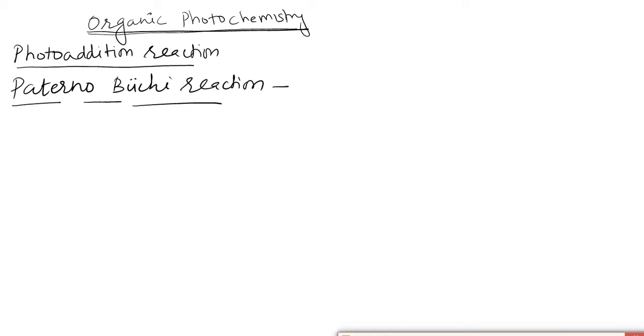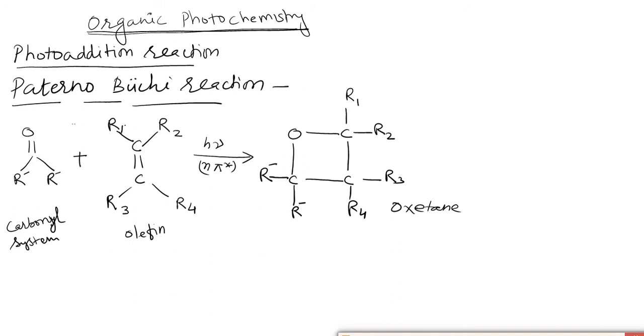The photocycloaddition of carbonyl compounds and olefins is generally known as the Paterno-Buchi reaction, and oxetanes are the product of this reaction. That is, this is the reaction in which a carbonyl compound gives an addition product with olefin and forms oxetanes.